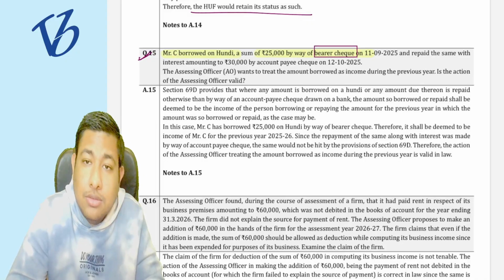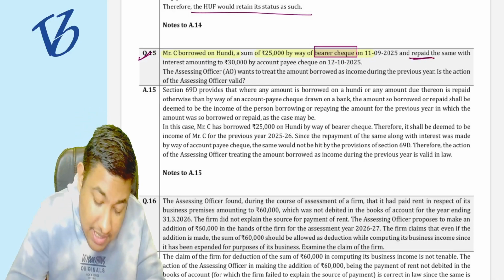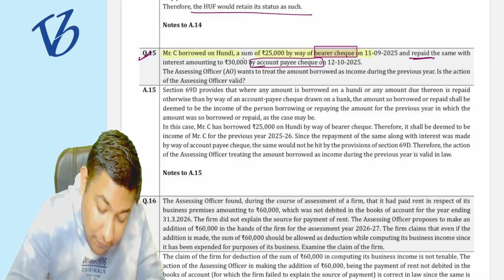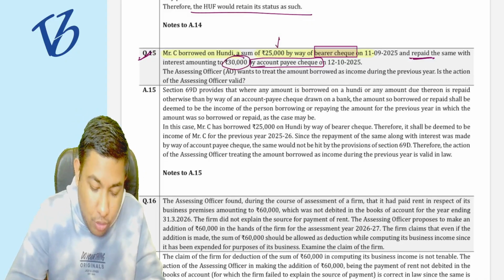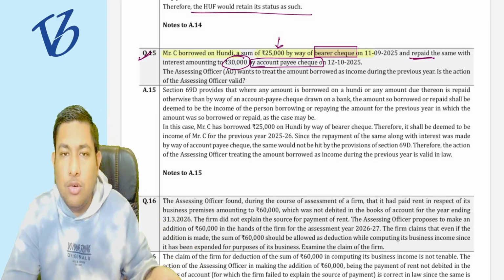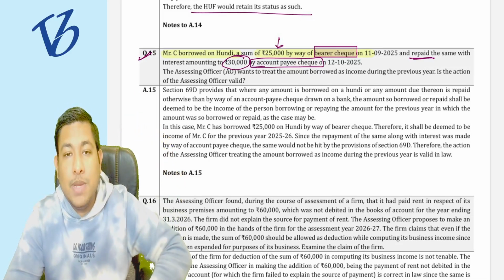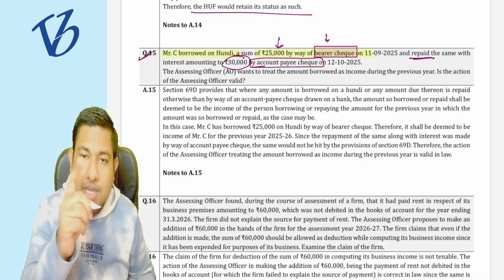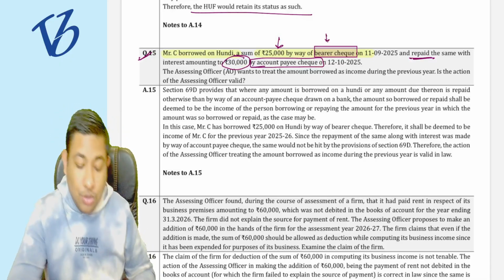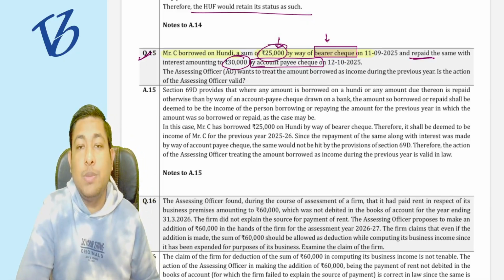Oh, this is wrong. They have to borrow by an account payee check and repay the same with the account payee check. Oh, with interest. If he borrowed 25,000 rupees and repaid 30,000 rupees, the interest is already included in the repayment. So the repayment is okay because it is done in the account payee check. But the borrowing in the bearer check was wrong. So this particular 25,000 rupees under section 69D is going to be my deemed income.